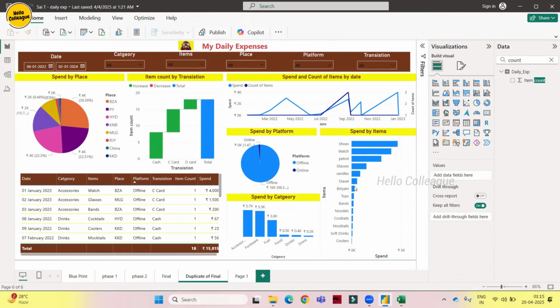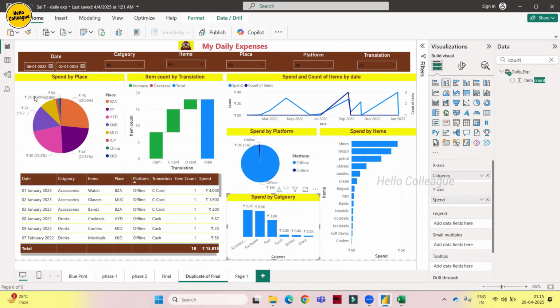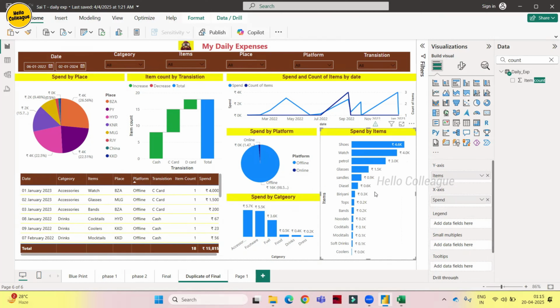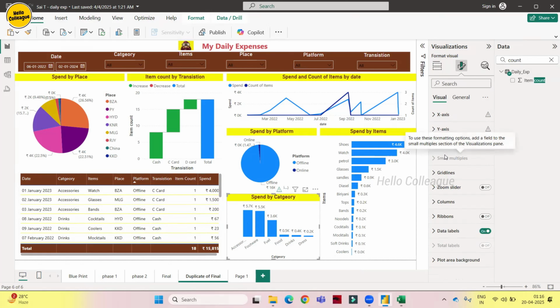And this is also the same, guys. So I'll just take this format painter and I'll give it here. See, now we are getting a great story, right? So shoes 4.6K, watches 4K, petrol 3K. We can clearly read it and understand the visual. Also, one more thing, if you observe here, this is having a dark black, right? But these are not having dark. So when we change it to dark, it looks very attractive and readable.